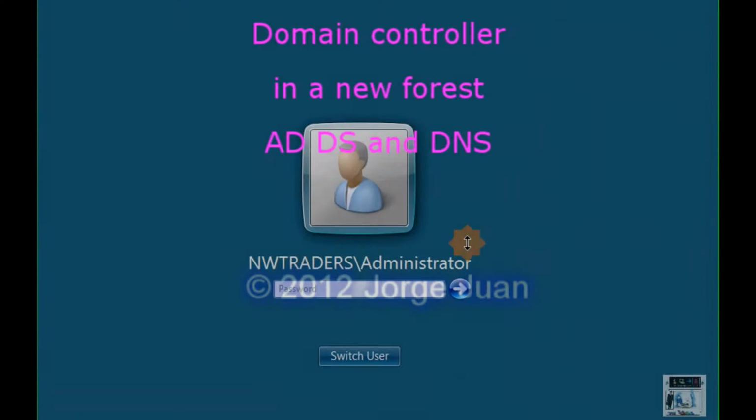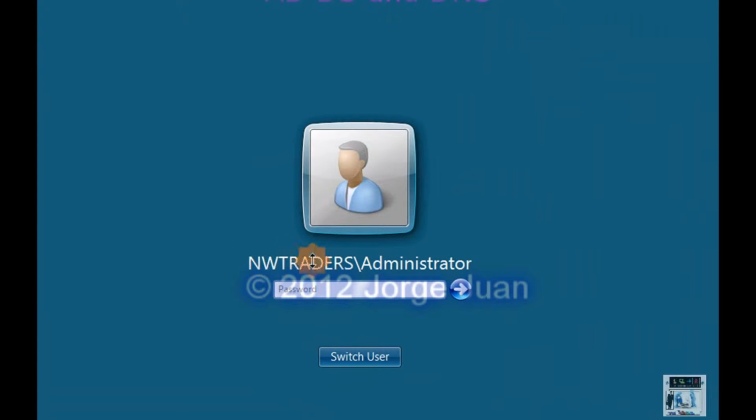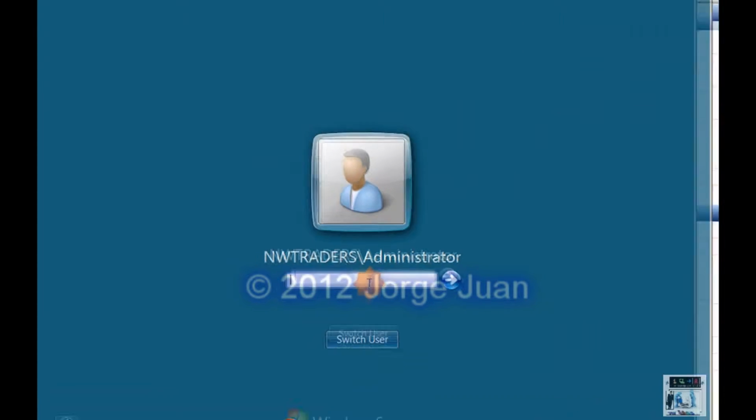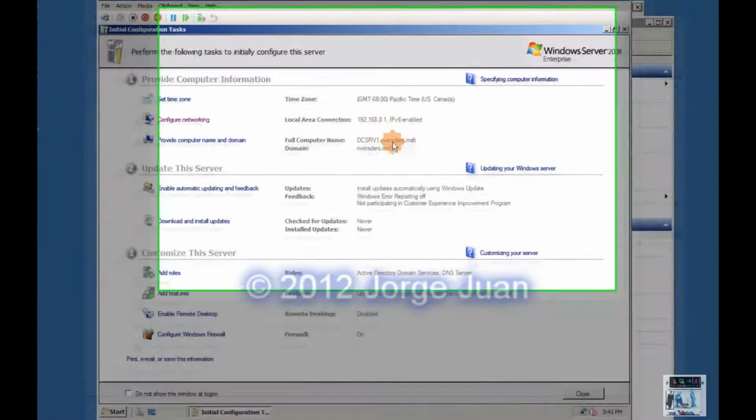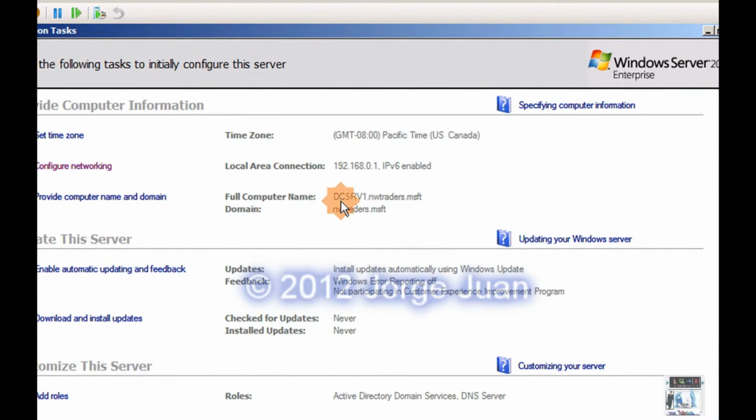The server has restarted, and now we see NW Traders Administrator, so that's a good sign. And we log in. Right after you log in, a couple of things you can notice is that the computer name changed from just DC Server 1 to DC Server 1.mwtraders.msft. So that's a fully qualified domain name.